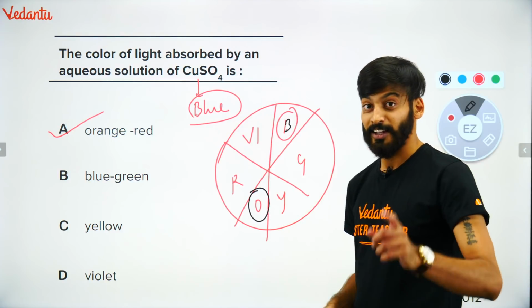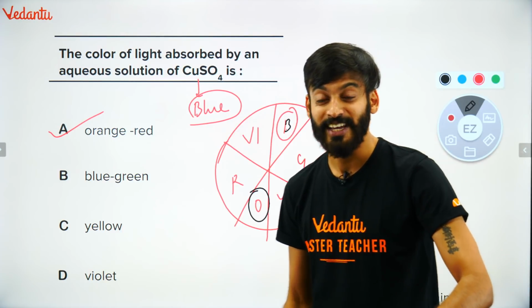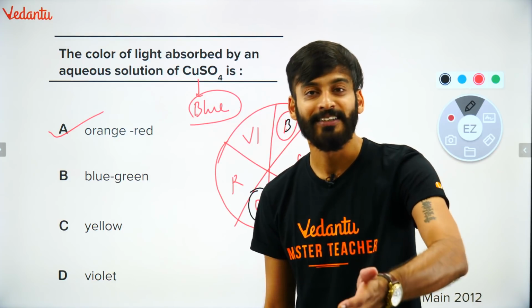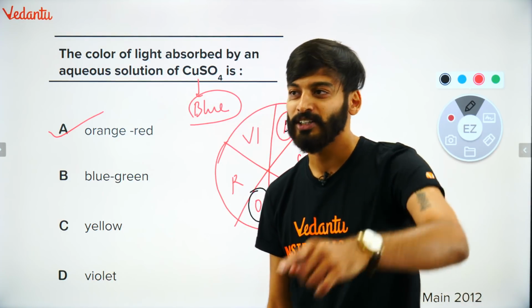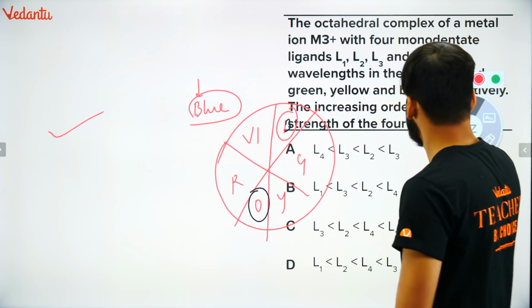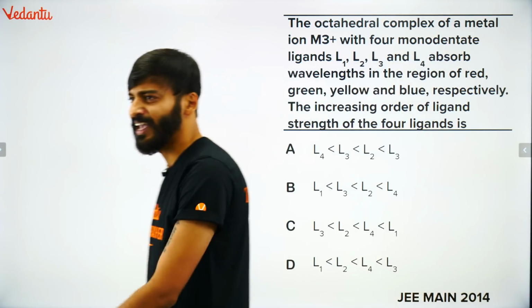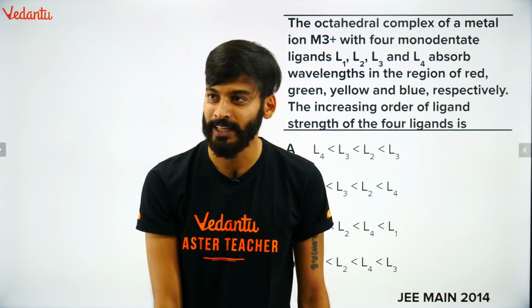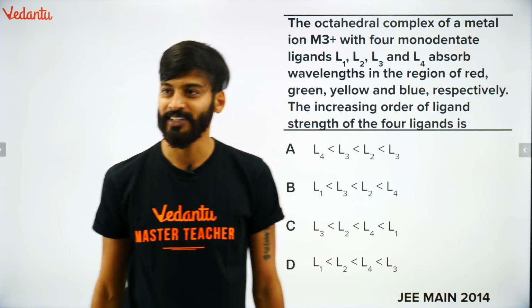Let's check out. JEE, again I'm saying, has a habit of repeating the pattern. Next question was again asked on color. This question came in 2012 Mains. A very good question came again in 2014, based on the color wheel itself. ये भी color wheel पे ही question है. बड़ा interesting question है. ठीक है?